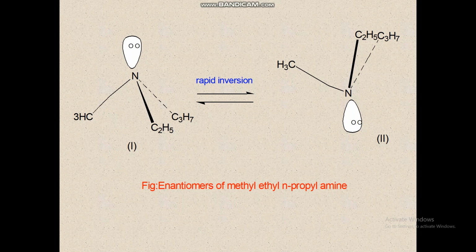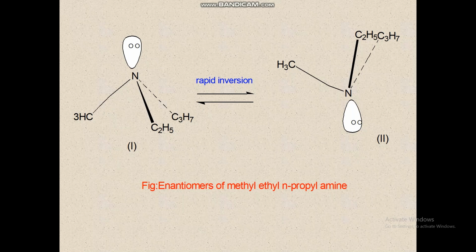This rapid interconversion is known as configuration inversion or flipping. The amine molecule is chiral due to the presence of an asymmetric nitrogen atom bearing different groups: methyl, ethyl, and C3H7. The two enantiomers cannot be separated because they rapidly interconvert.